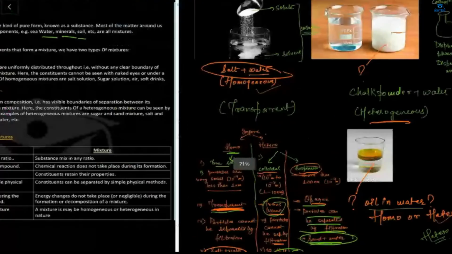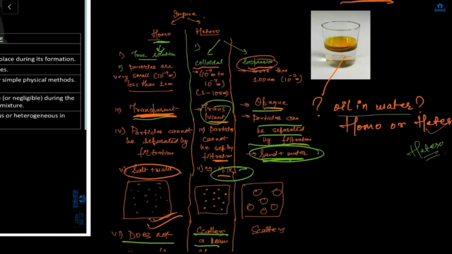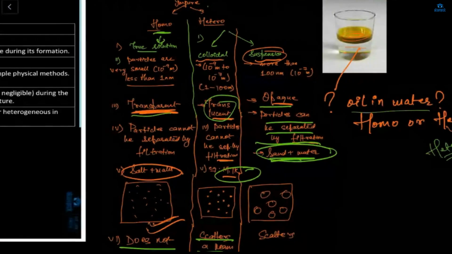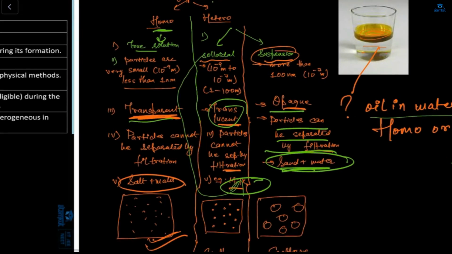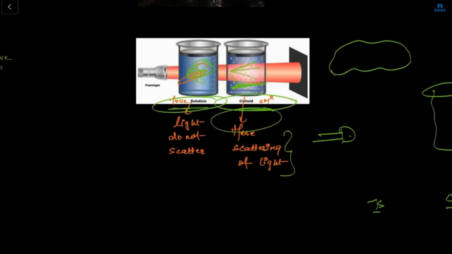Okay, what about this? This is the elaboration of homo and hetero. Homo is a true solution. Hetero is again divided into two types: the colloidal solution and the suspension solution. See here, the colloidal example is milk. So true solution is what? Colloidal solutions show the Tyndall effect, right? Yes. Here, the colloidal solution.